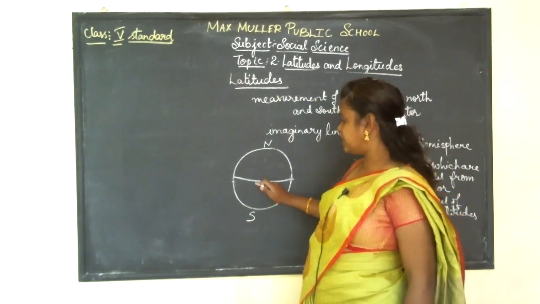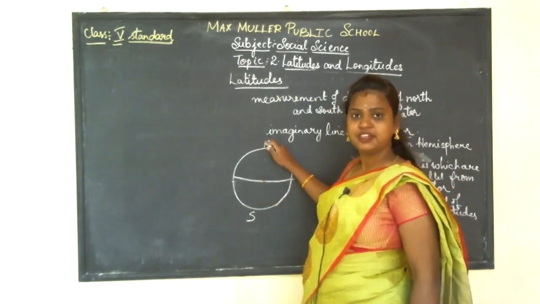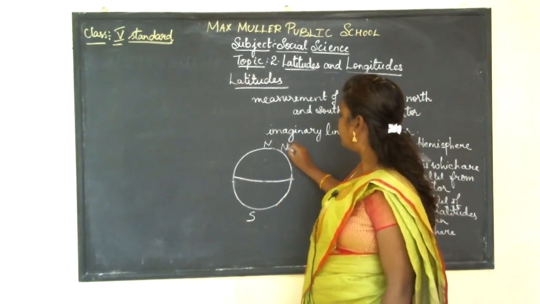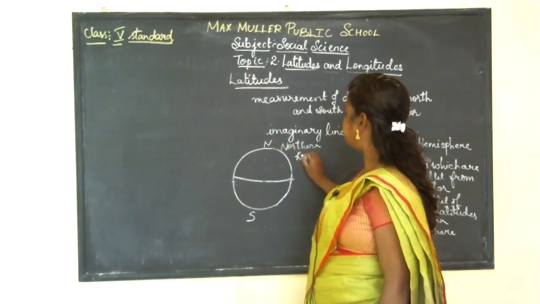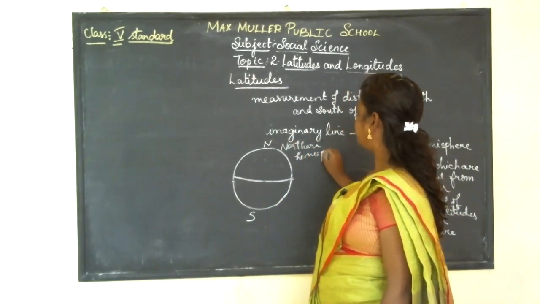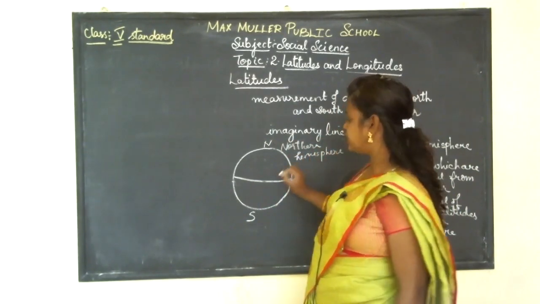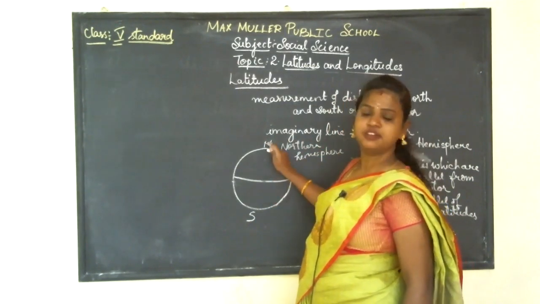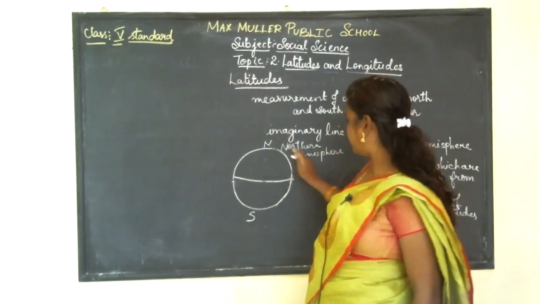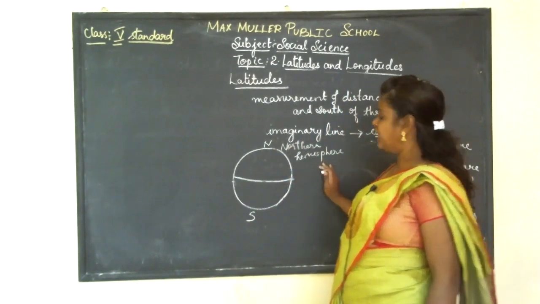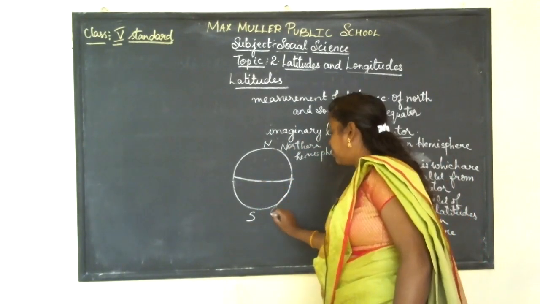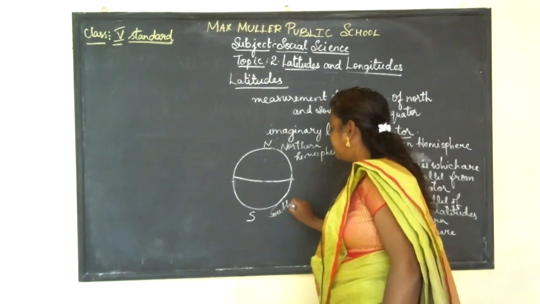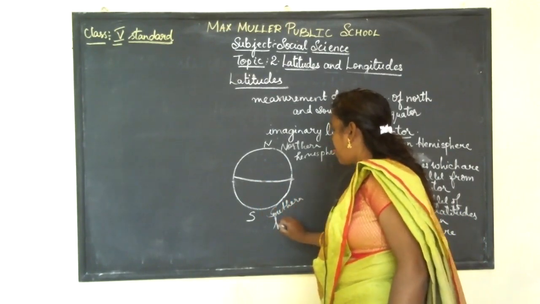The part which extends from the equator till the north is called the northern hemisphere. So the places which extend from the equator up to the north are called the northern hemisphere, and the part from the equator which extends till the south is called the southern hemisphere.